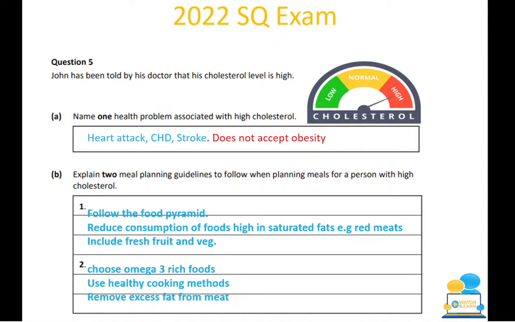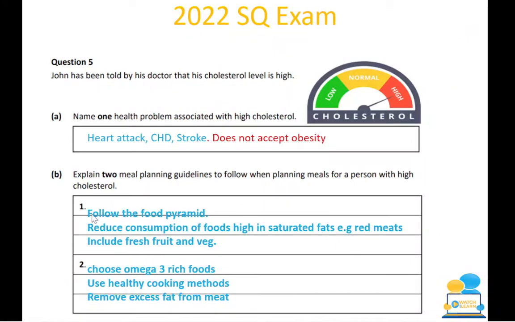You would say follow the food pyramid, for example, how many servings of A, B, or X on that particular day. You could have also said reduce the consumption of foods high in saturated fats. So you could say the likes of avoid eating red meat, instead have your lean meats such as turkey. You could include fresh fruit and veg, so your 5 to 7 portions a day.